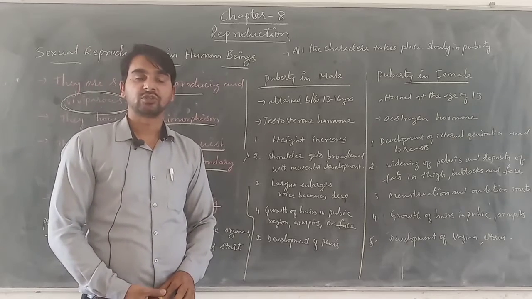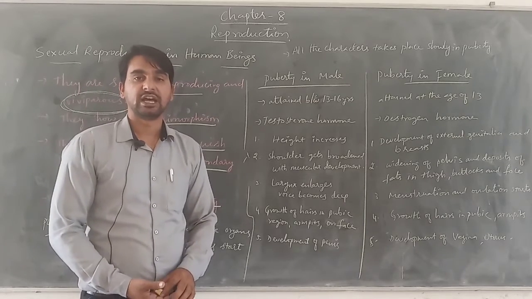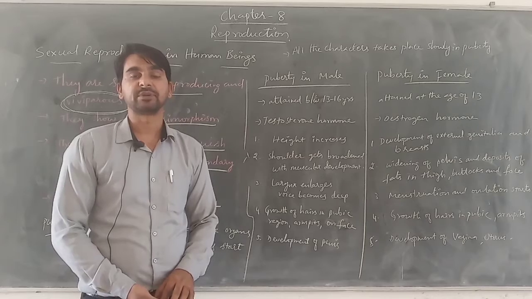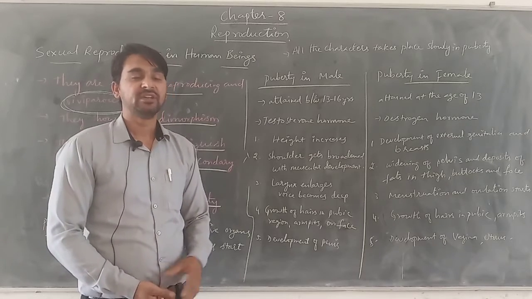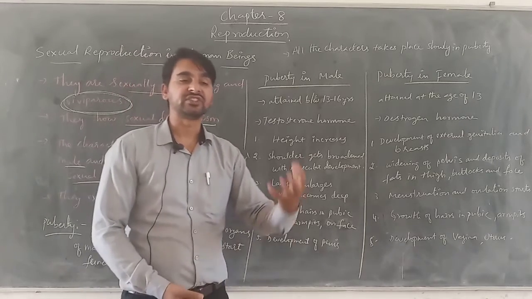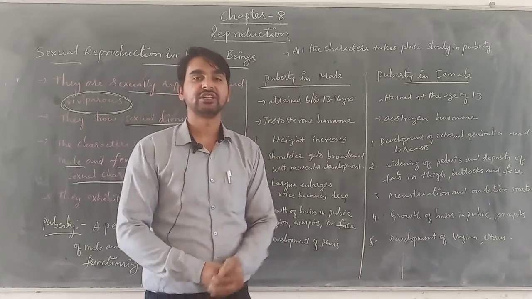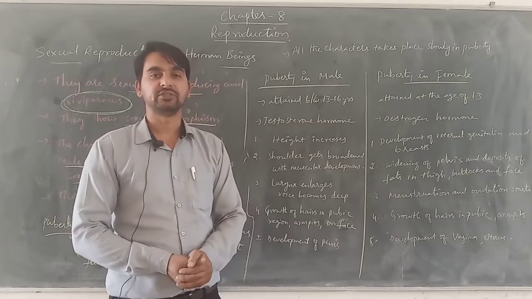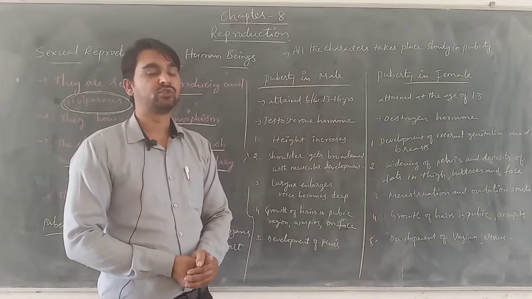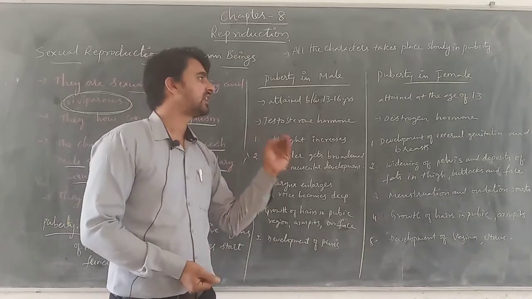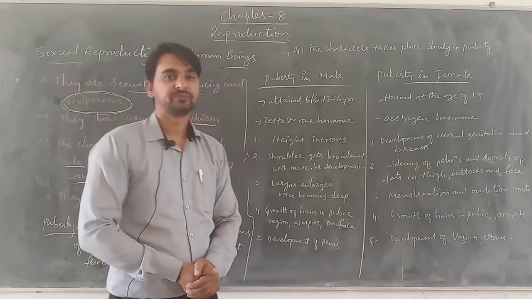Not only are changes happening inside the body in the reproductive organs, but at the same time it is bringing changes in the physical appearance of an organism. So externally also we can see many changes in the organism. Those changes are nothing but our secondary sexual characteristics.